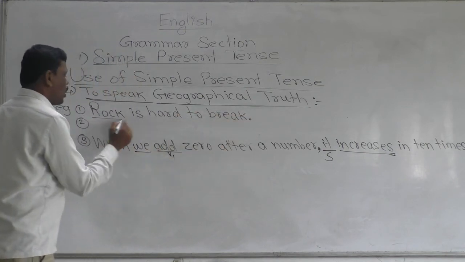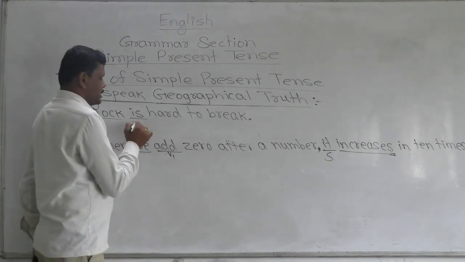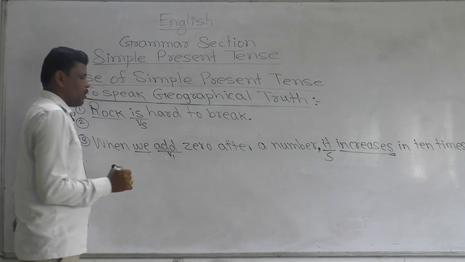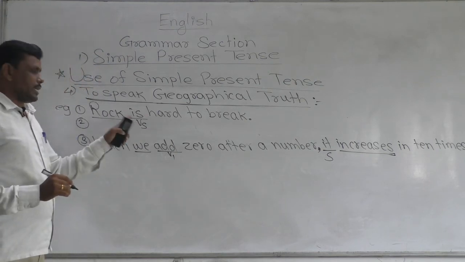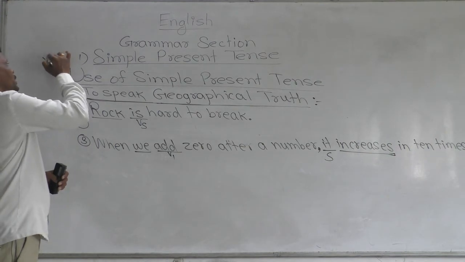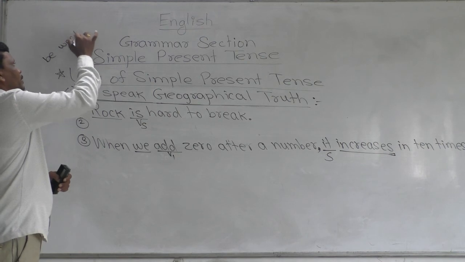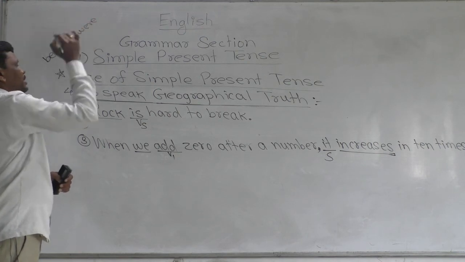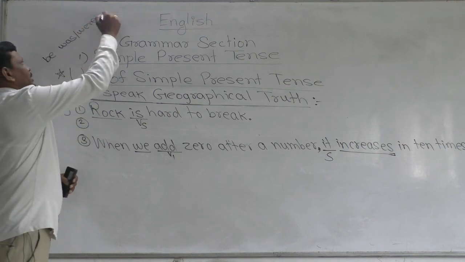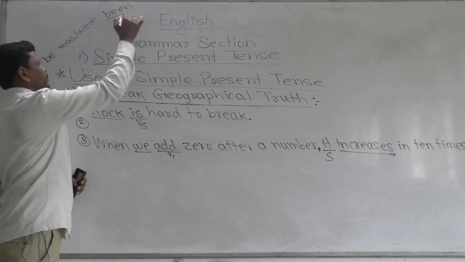Here, rock is a singular subject, and after this singular subject, there is the yes form. This is the yes form of be. Be is the first form, then was, were is the second form. Then been is the third form.